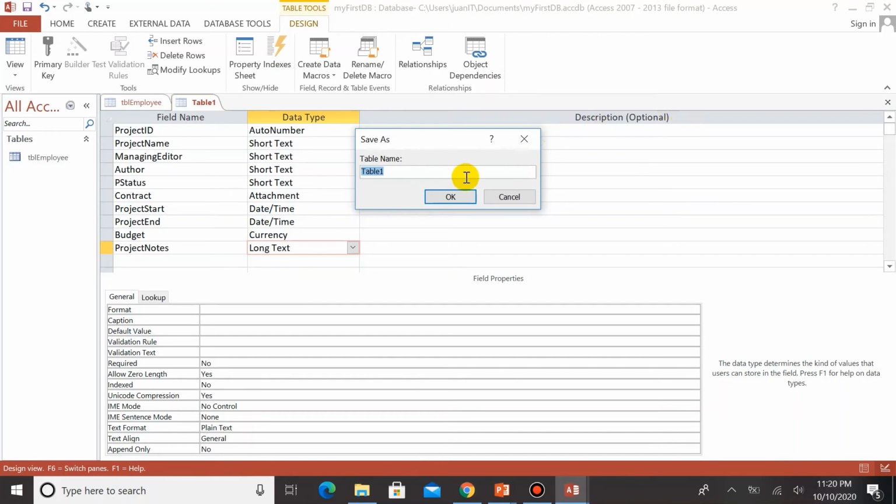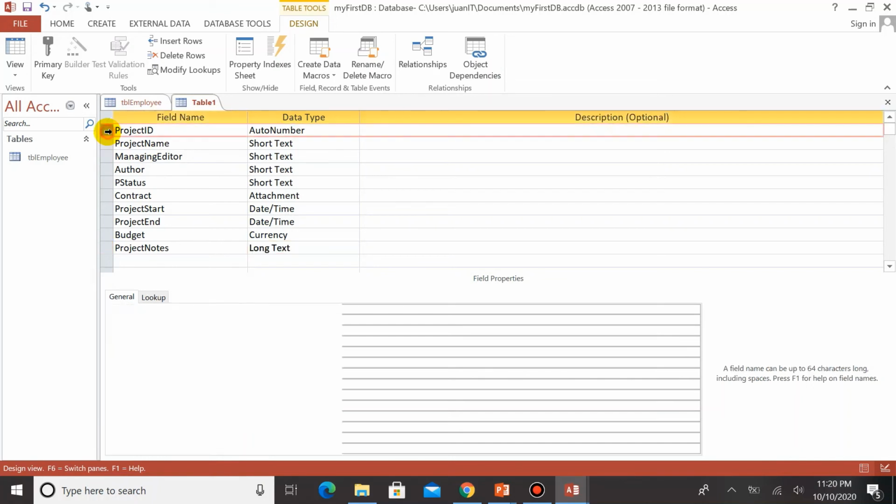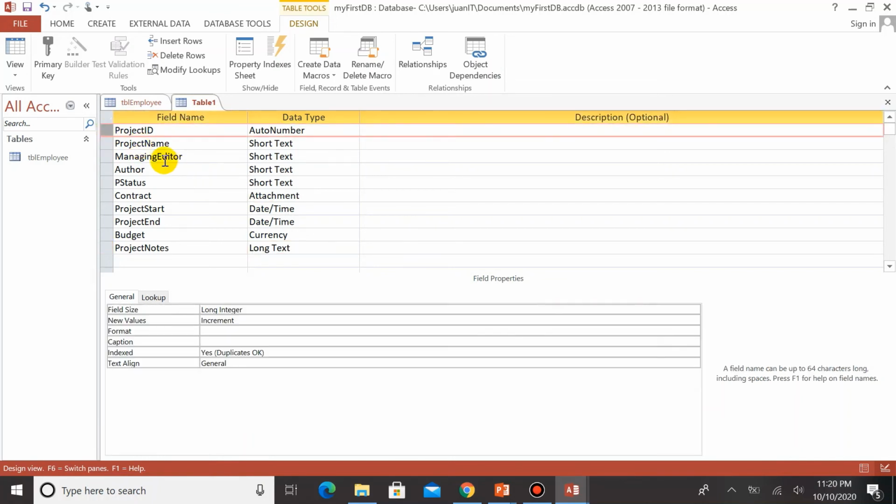TBL project. But take note, we failed to indicate the primary key. So we don't have yet the primary key here. And we want this project ID to become our primary key. So you just have to click or highlight the project ID and then primary key there. If you will observe, it has now a key there. Okay, so we're done. We already have defined the primary key.